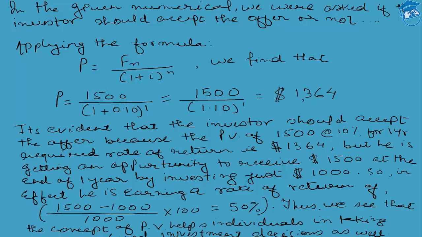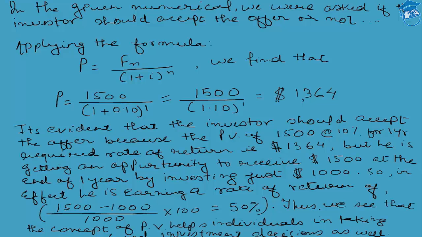Now let's try to apply this conceptual framework as well as the formula in the case which has been given to us, and let's see what exactly advice we may give to the investor. Coming back to the case, the condition laid down in front of us was that the investor was having 1000 USD and his required rate of return was 10%, and he was required to part away from his money for 1 full year. At the end of the first year, he was promised a cash return of 1500 USD. We had to advise him whether or not he should go ahead with the proposal.